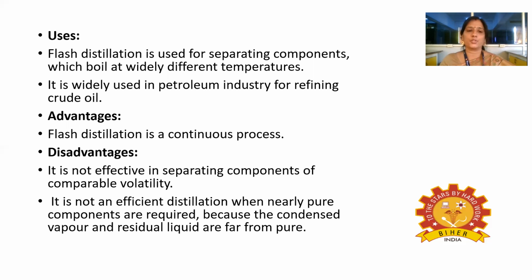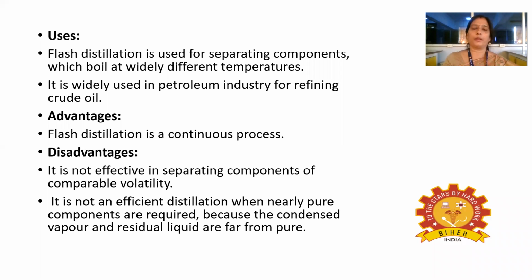And what are the disadvantages of this flash distillation? It is not an effective process in separating the components of comparable volatility. And it is not an efficient distillation when nearly pure components are required. When we need to purify the liquid, we cannot go for this flash distillation process because the condensed vapor and the residual liquid are very far from pure.